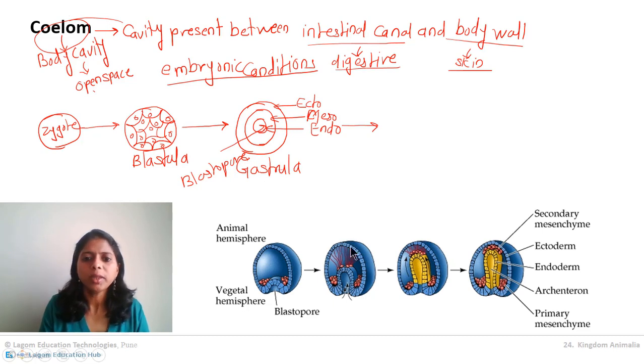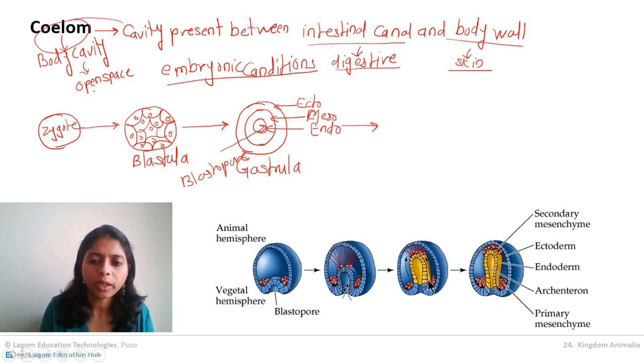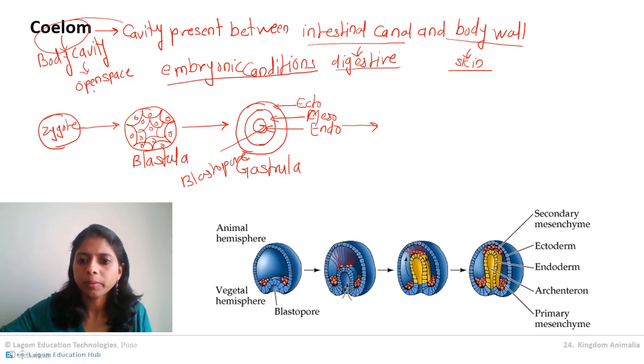Because of the movement, what exactly happens is this: these red colored cells are mesoderm and these yellow colored cells are endoderm. As these cells are pushed ahead, the mesoderm gets divided into 2 parts. Here you can clearly see 2 parts of the mesoderm, one at the top and one at the base.